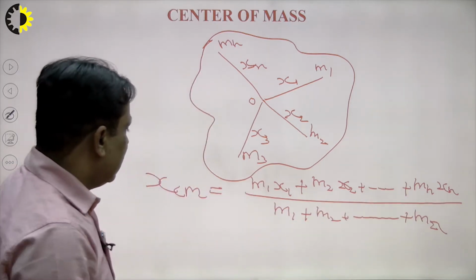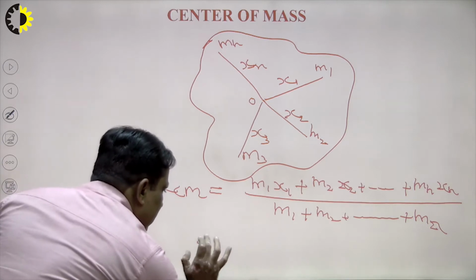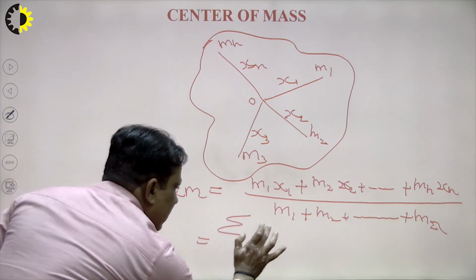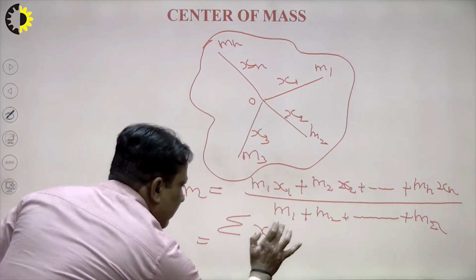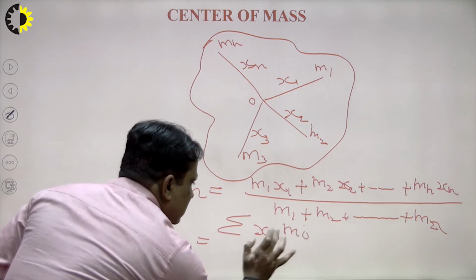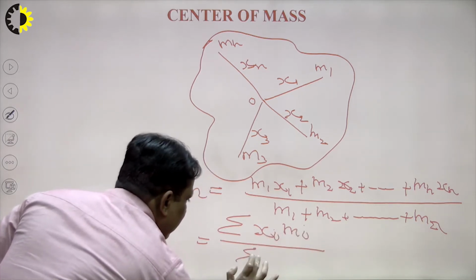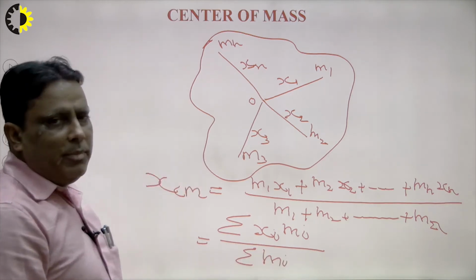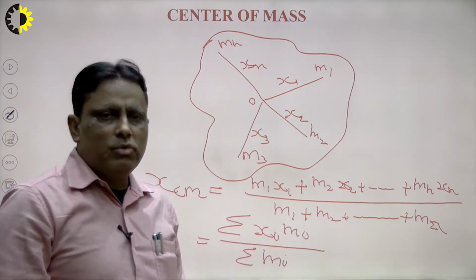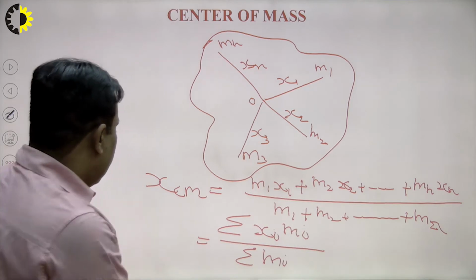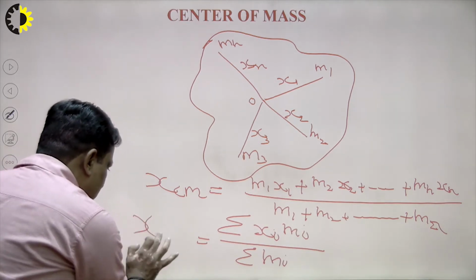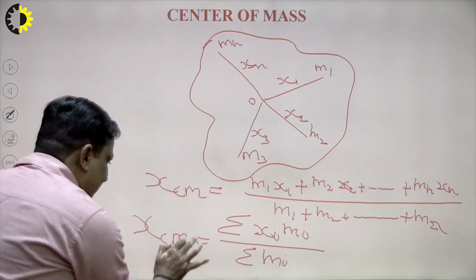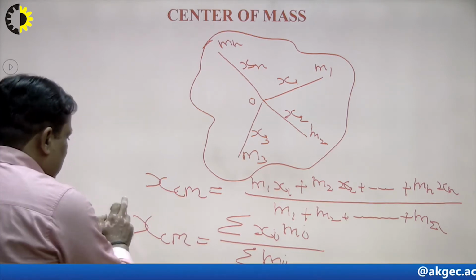Now we can denote it by summation of xi mi divided by summation of mi, if the body is non-homogeneous, with i running from 1 to n. So in this way xcm, the x coordinate of the center of mass, is calculated with this formula if the body is non-homogeneous.